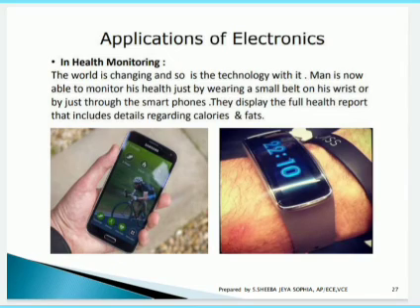But an electronic device replaces the doctor. It takes the place of the doctor. It monitors the patient without the patient or the doctor having to watch. If there is any abnormality in the patient's condition, it automatically conveys the news to the doctor using an electronic communication device. So that is the major purpose of electronics. Even wrist watches nowadays act as health monitoring devices also. In mobiles, apps are available to monitor our health.